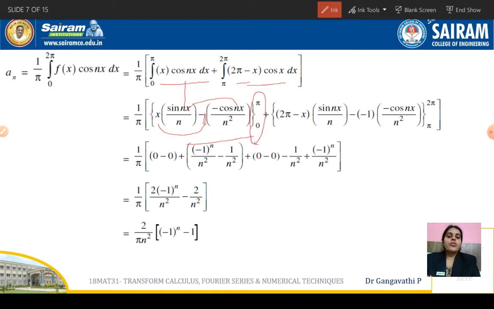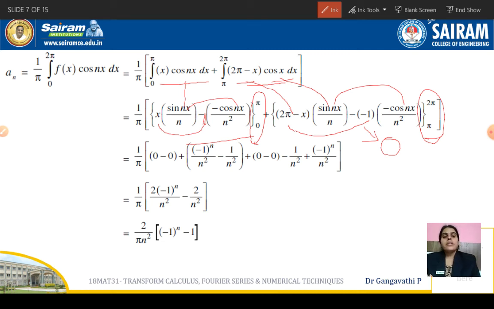So 2 pi minus x is the first function and cos x is the second function. Keep the 2 pi minus x as it is and integrate the second function. Integration of cos nx is sin nx by n, and differentiation of 2 pi minus x is minus 1. And integration of sin nx is minus cos nx by n square, and differentiation of this becomes 0. So we are going to stop at this stage, between the limits 0 and 2 pi.